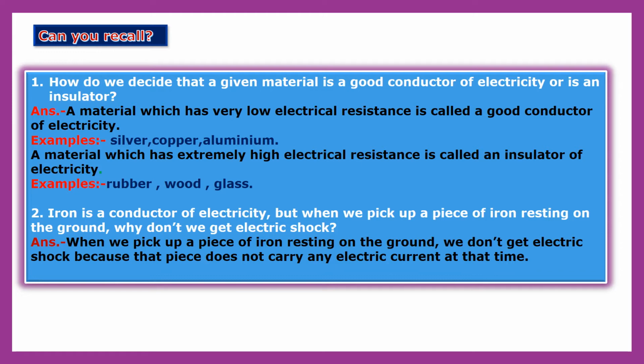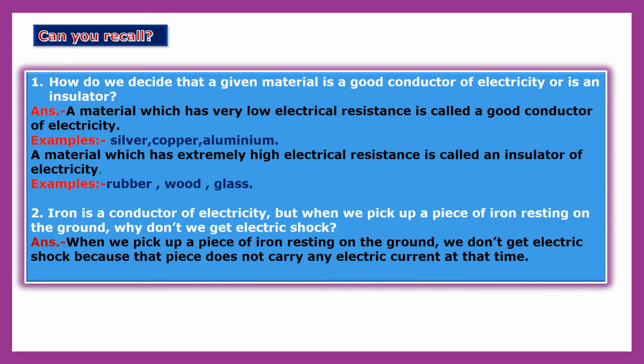First question: how do we decide that a given material is a good conductor of electricity or is an insulator? So, a material which has very low electrical resistance is called a good conductor of electricity. Means, in short, the material which contains very low resistance is called a good conductor of electricity. For example, silver, copper, and aluminum.